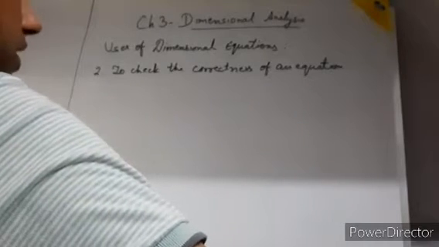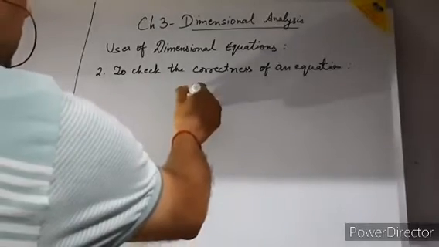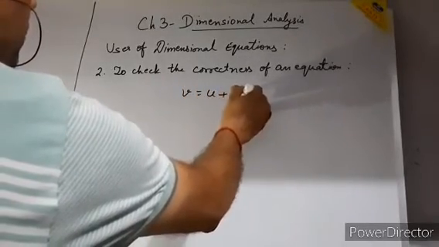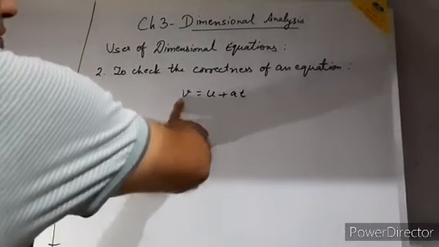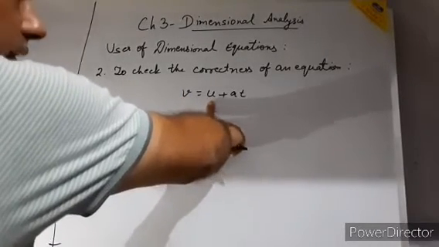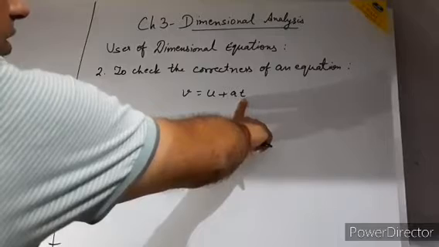Okay students, the second use of dimension equation is to check the correctness of an equation. The principle of homogeneity we will use to check the correctness of an equation. That means the left hand side of the equation should be equal to the right hand side of the equation. If both sides, left hand side and right hand side, are the same, then the equation is correct, otherwise not. Suppose I am taking one example here, that is v is equal to u plus a t. v is representing the final velocity, u is representing the initial velocity, a is acceleration, t is the time.